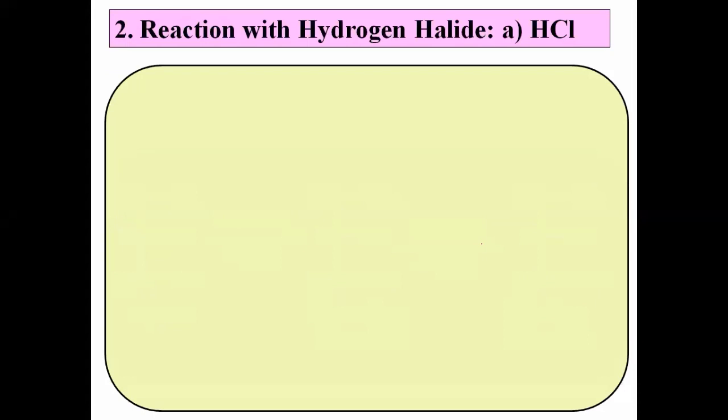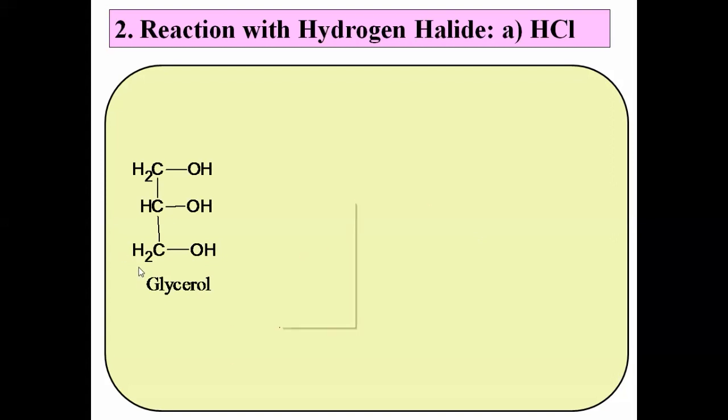Now let us see second reaction, reaction with hydrogen halide. Hydrogen halide means HCl, HBr, HI, etc. Let us see first reaction with HCl, means how this glycerol reacts with HCl. Okay, this is our starting material, glycerol, CH2OH, CHOH, and again CH2OH. Okay, this is example of trihydric alcohol having 3OH group. Okay, now this glycerol, when treated with HCl, when it is treated with hydrogen chloride, now what happens here?